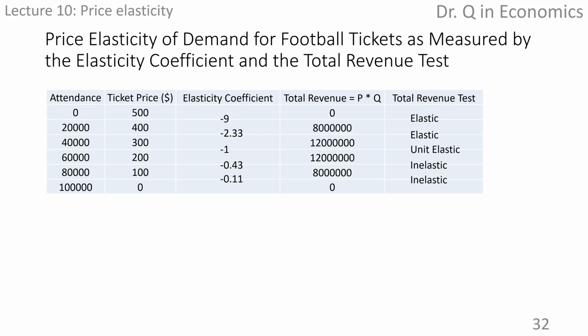This table summarizes everything about the quantity, price, elasticity coefficient, and total revenue. A graphical expression will be desirable to provide us their relationships in a straightforward way. Here it is.